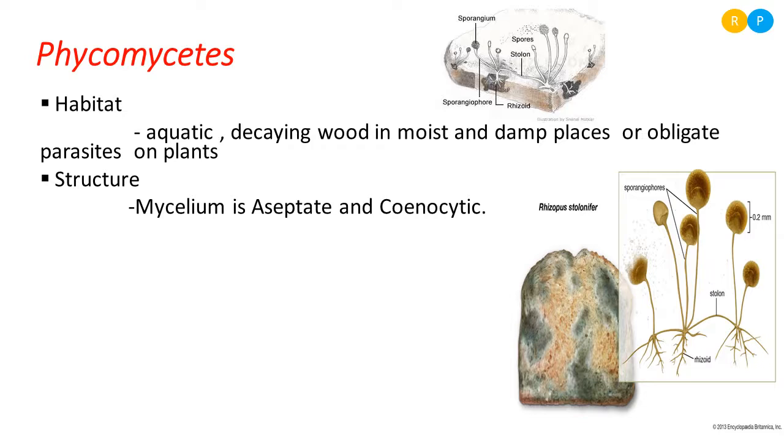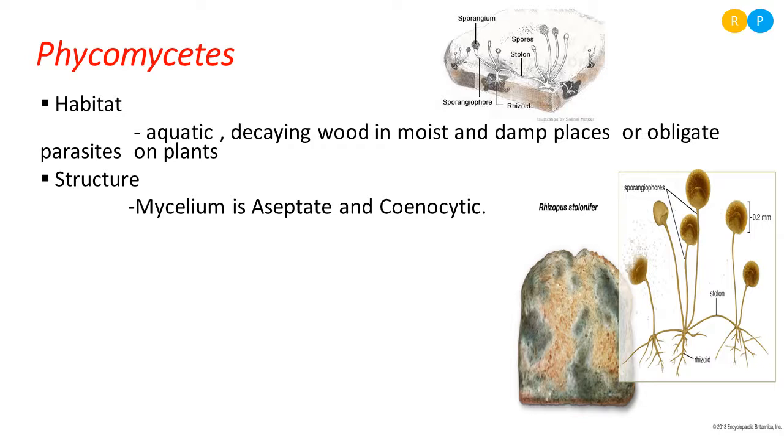So whatever is present in the aseptate mycelium is evenly distributed. If more nuclei are present, they are just floating in the cytoplasm. You can't bifurcate it into a cell made of only one nucleus, or two nuclei, or three nuclei, not like that, because the nuclei are freely distributed in the hyphae. Clear? That is why we are using the terminology cenocytic.